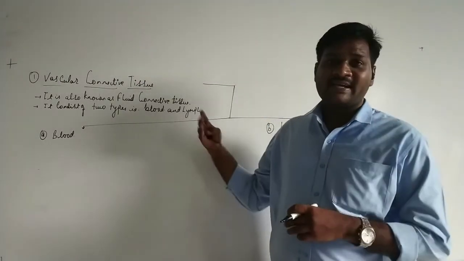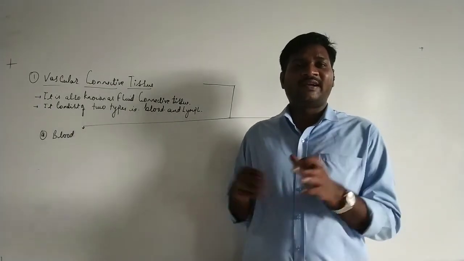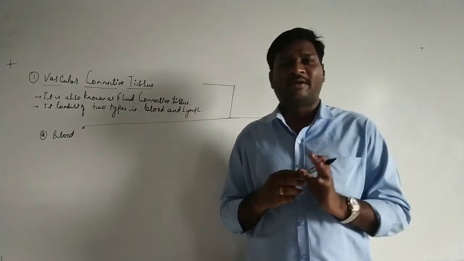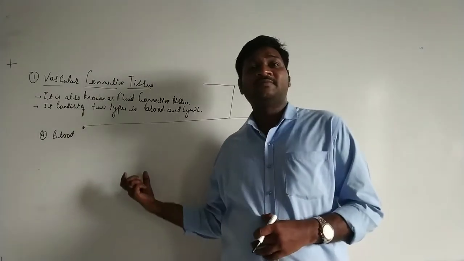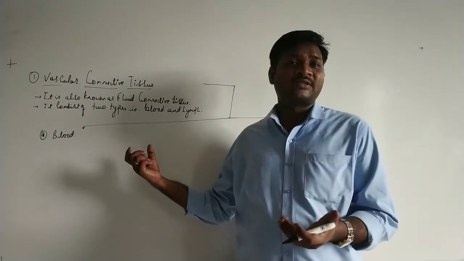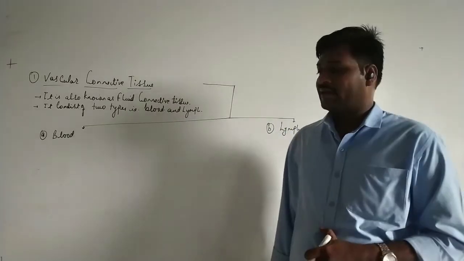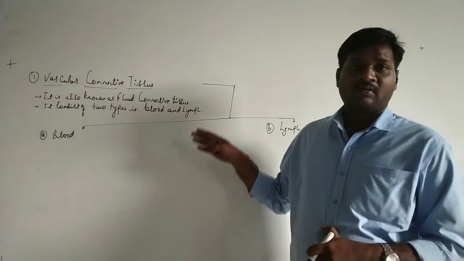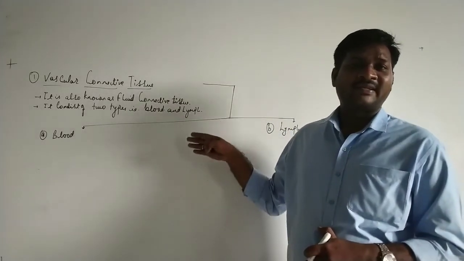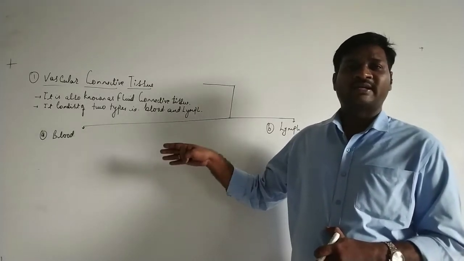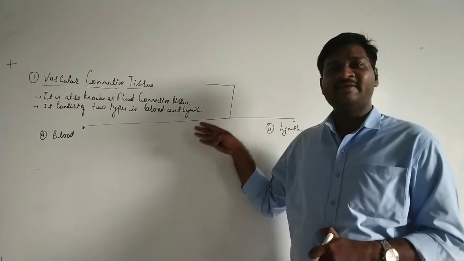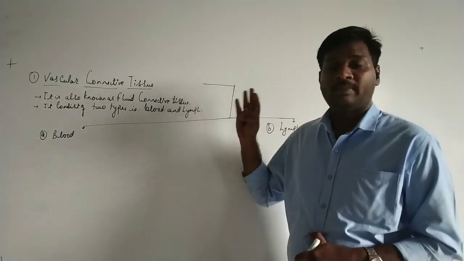So these hematocytes are differentiated depending upon the type of hematocyte, whether it is the erythrocyte, the leukocyte, or the platelet. So blood can be categorized into three different categories: erythrocytes, leukocytes, and platelets.